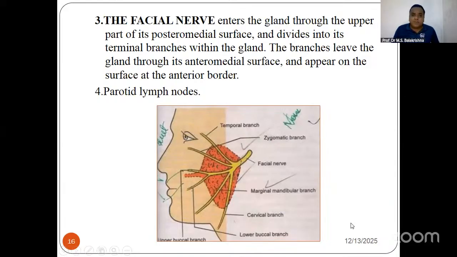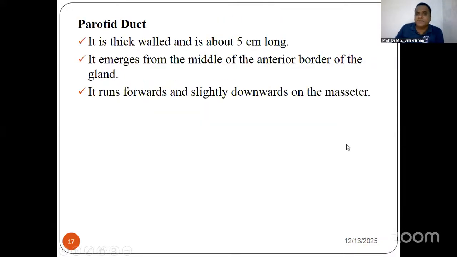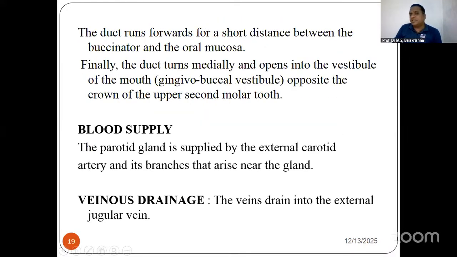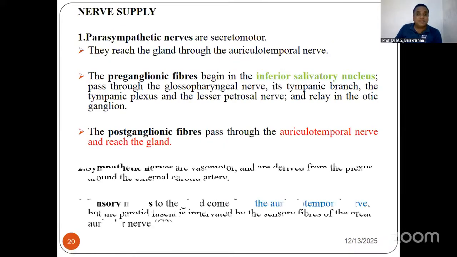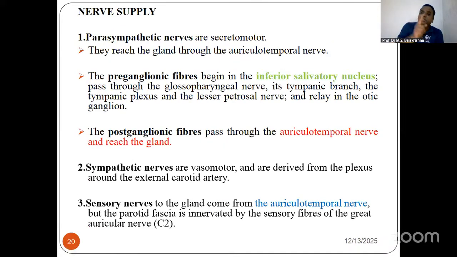Then your nerve supply is nothing but the 5 branches of the facial nerve. The 5 branches on the face have the mnemonic: 2 zebras bought my car. So this is what you should know. The parotid duct generally pierces the buccinator muscle. That is what they ask, and this is extremely important. You should know this. So never miss this part. That is the nerve supply.